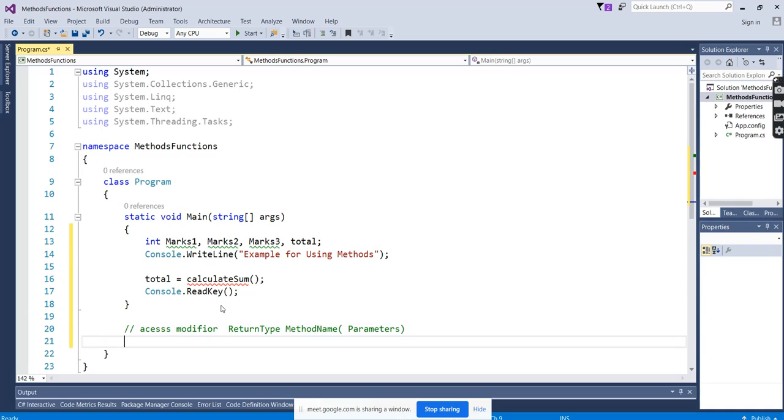This is the syntax, and we'll follow it as it is. Access modifier: public. That is not two things, it's only one thing, the access modifier.